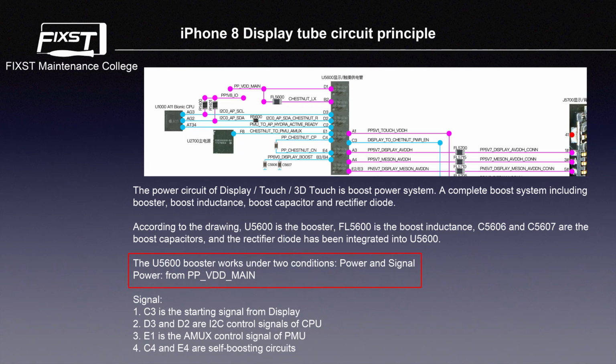The U5600 booster works under two conditions: power and signal. The power is from PP VDD main. Signal lines are: 1. C3 is the starting signal from display. 2. D3 and D2 are I2C control signals of CPU. 3. E1 is the AMUX control signal of PMU. And 4. C4 and E4 are self-boosting circuits.